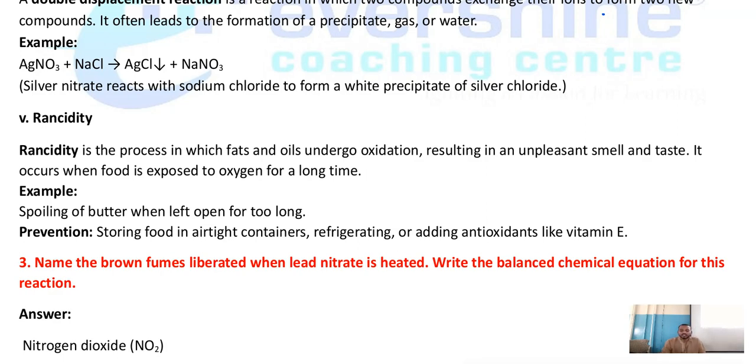What is rancidity? Fats and oils undergo oxidation. In any reaction, if there is an addition of oxygen, or if it undergoes oxidation, resulting in an unpleasant smell, a very bad smell will come, and the taste of that food item will also change. So that is known as rancidity. When is it going to happen? When you expose the food for a long duration of time.